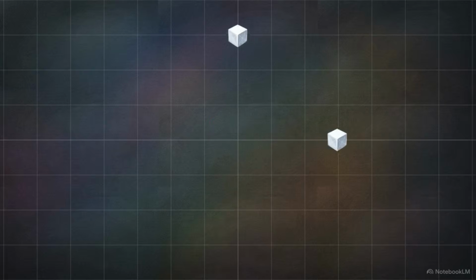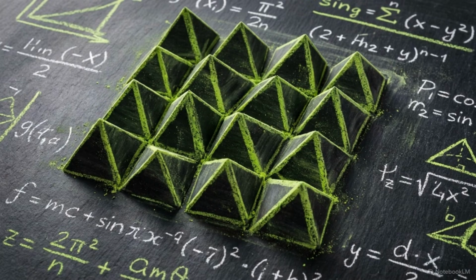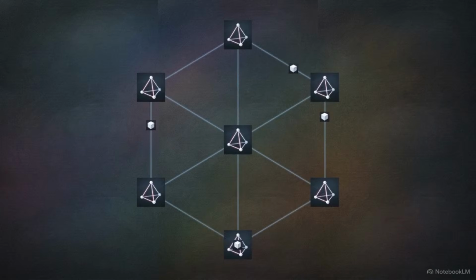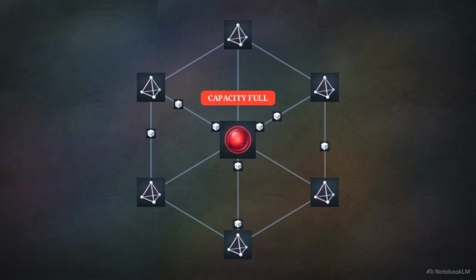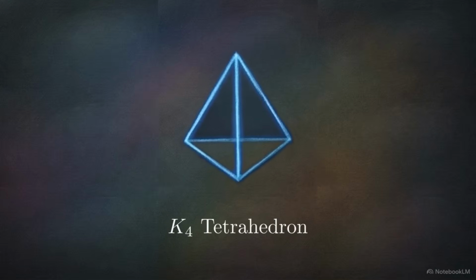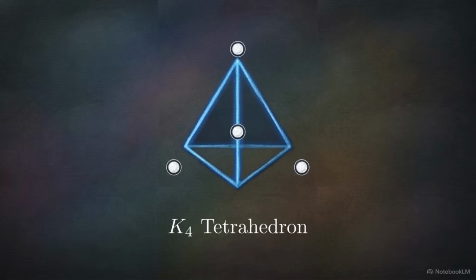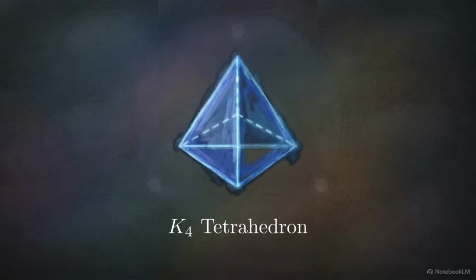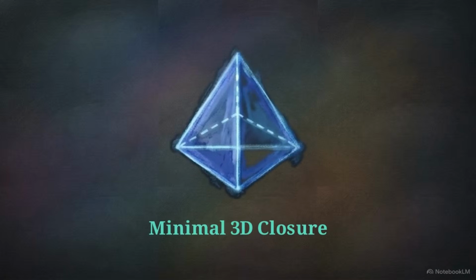ends. Unified dynamics maps reality onto a capacity-limited simplicial complex. Every physical interaction is treated as a transport process on a network with a definite, countable bandwidth. The fundamental building block of this network is the K4 tetrahedron. It is the minimal, three-dimensional geometric structure capable of enclosing volume.